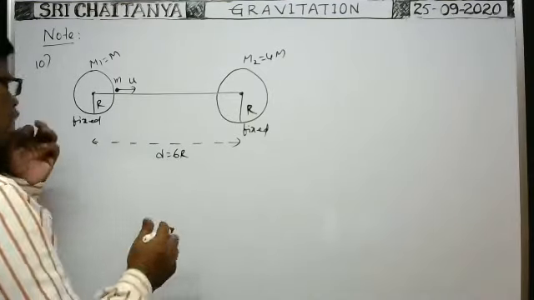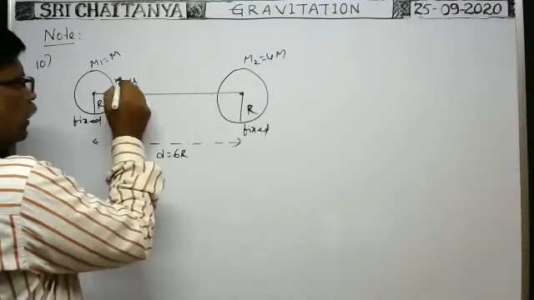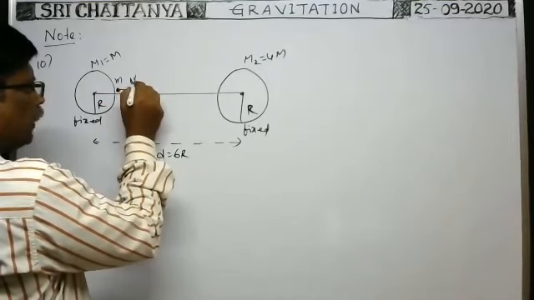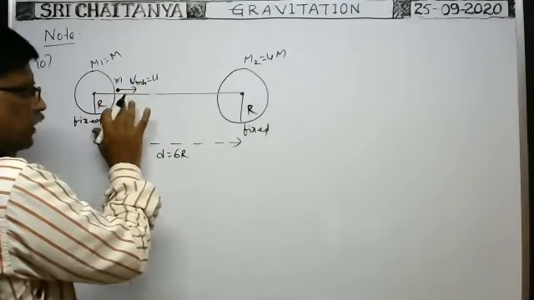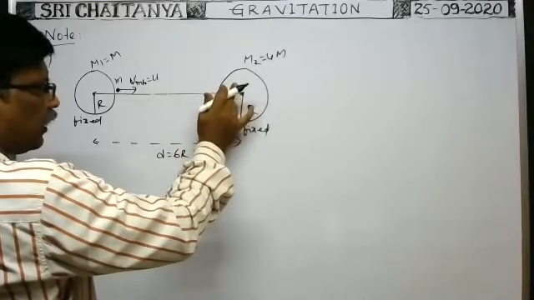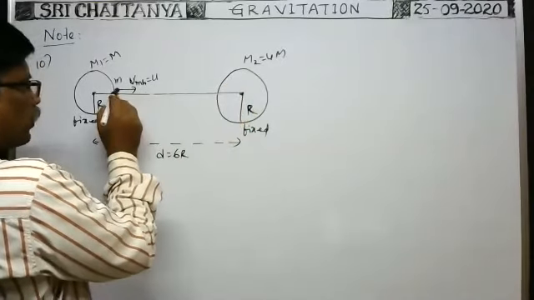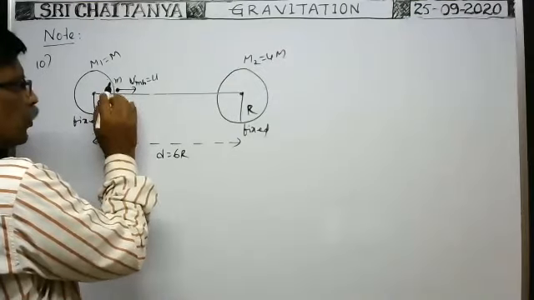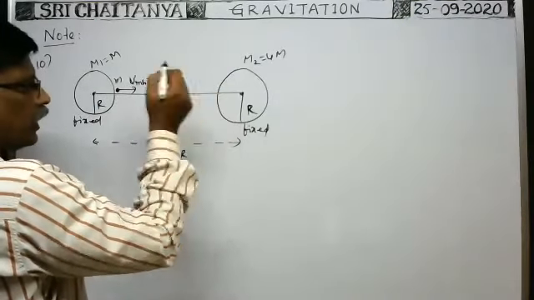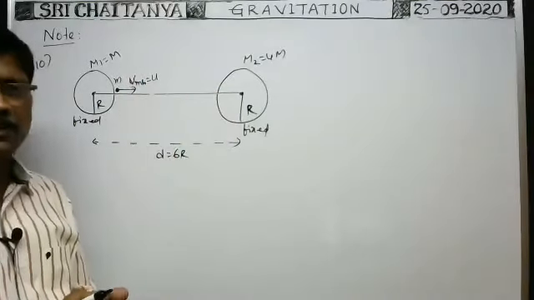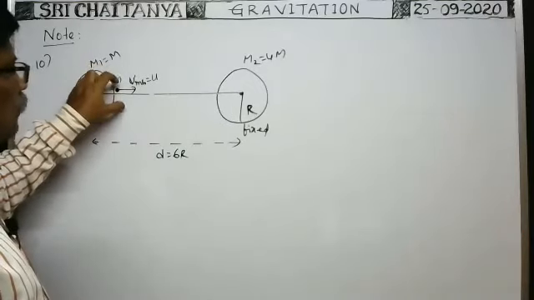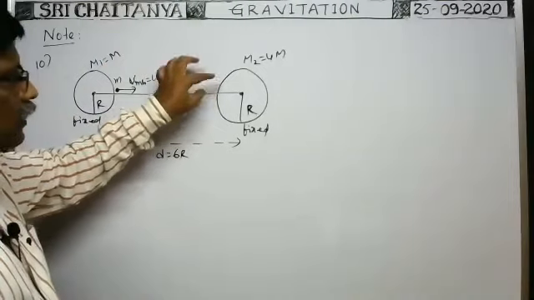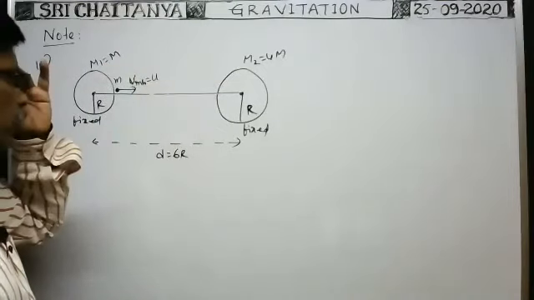You see, here it is the minimum velocity with which it is projected so that it reaches the surface of the sphere. It is projected with minimum speed so that it reaches the surface of the sphere. That is the condition. All of you listen carefully. This particle is projected with minimum speed so that it will reach the surface of this sphere. What is that minimum speed?